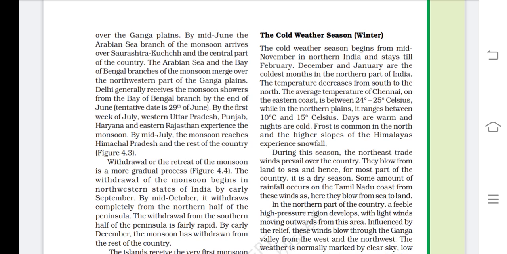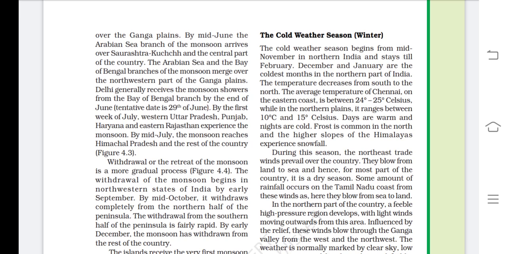December and January are the coldest months in the northern part of India. Means in December and January you receive the most cold. The temperature decreases from south to north. When you are moving from the south to the north, the temperature starts decreasing. The average temperature of Chennai on the eastern coast is between 24 and 25 degrees Celsius, while in the northern plains it ranges from 10 to 15 degrees Celsius.